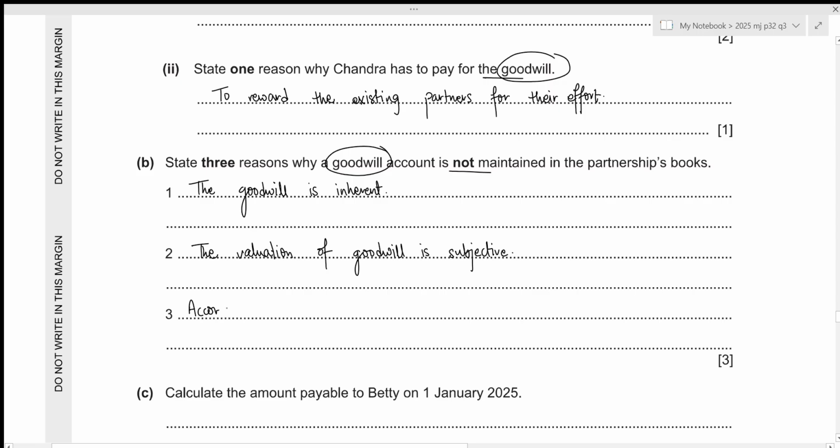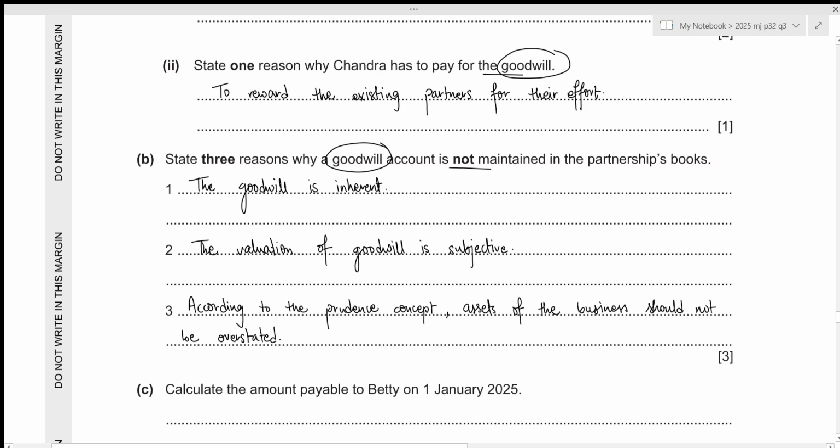According to the prudence concept, assets of the business should not be overstated. Okay, that is all for the second part.